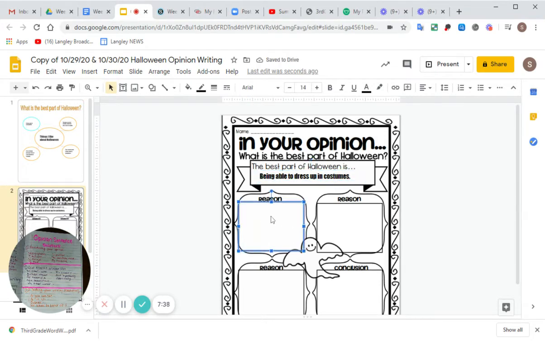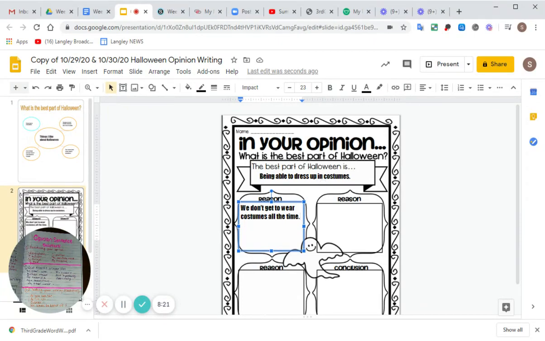Let's see here. There we go. You can see that better. All right. So let me think of some reasons. Being able to dress up in costumes, for me, that's the best part. All right. So if I'm going to give a reason here, I'm going to say my first reason, that the best part about Halloween is being able to dress up in costumes. Why is that the best part? Well, the first reason I can think of is we don't get to wear costumes all the time. Okay, right?